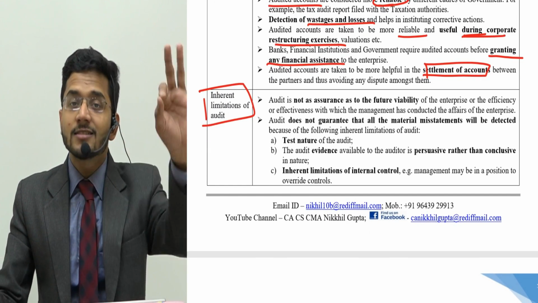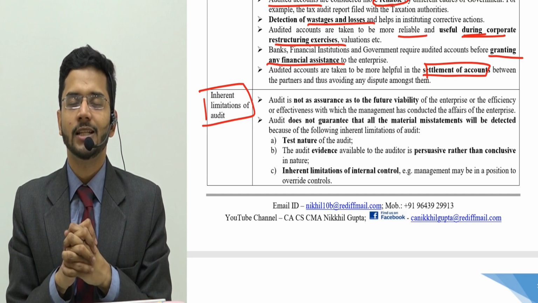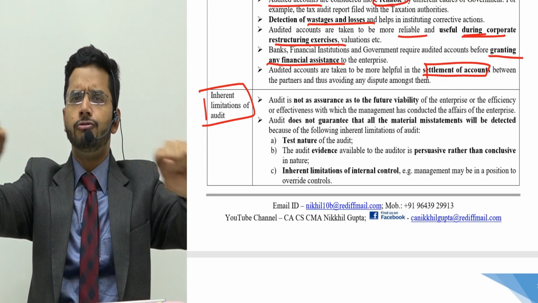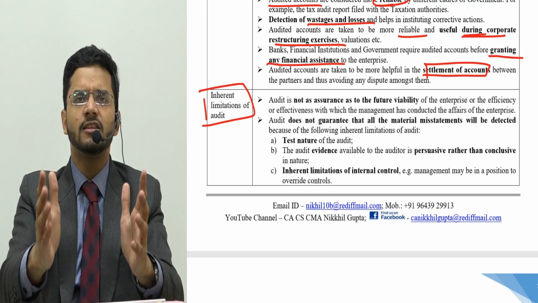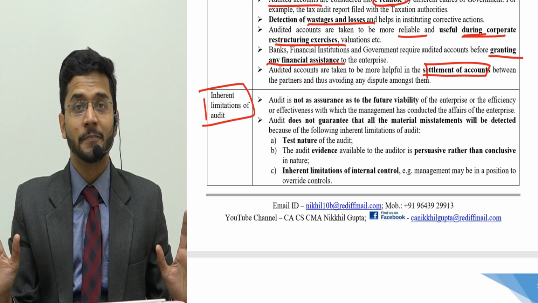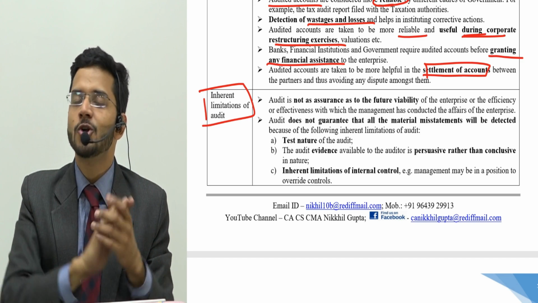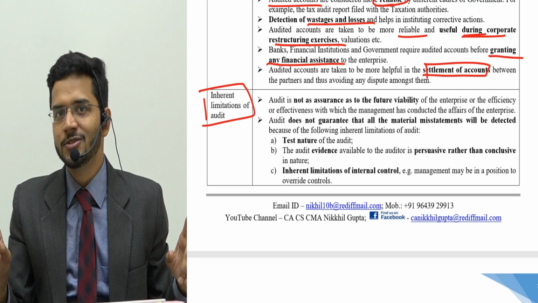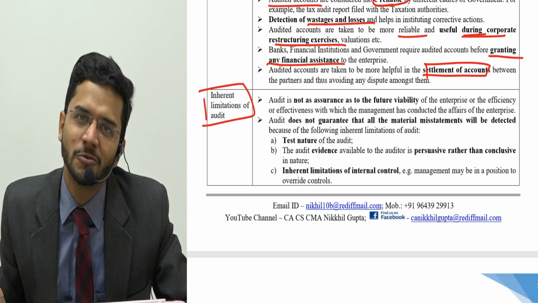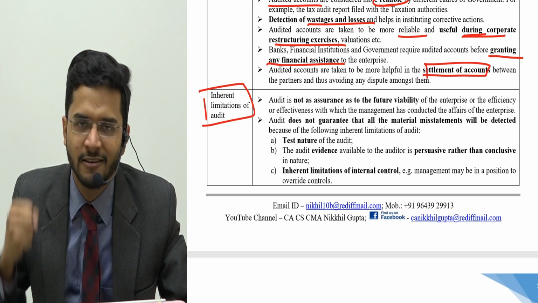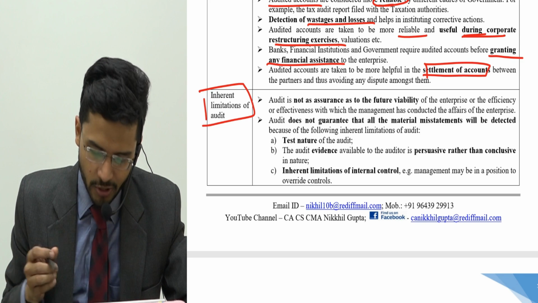Now guys, there are certain inherent limitations of audit. Please don't think that audit is a foolproof method of ensuring that whatever is there in the financial statement is absolutely correct. It is not foolproof, because as we have studied earlier, it is not 100% scrutiny of accounts. It is just a 70% or 80% scrutiny of accounts. A 20% scope of error still remains in audit. So what are the limitations of audit?